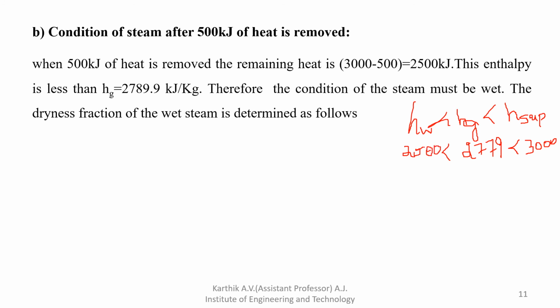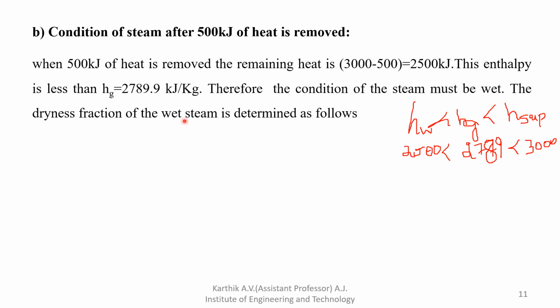So this enthalpy is less than 2789. Therefore the condition of the steam must be wet. So this is 2500 as a wet steam.